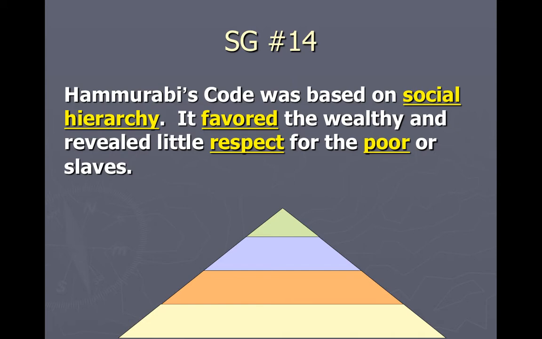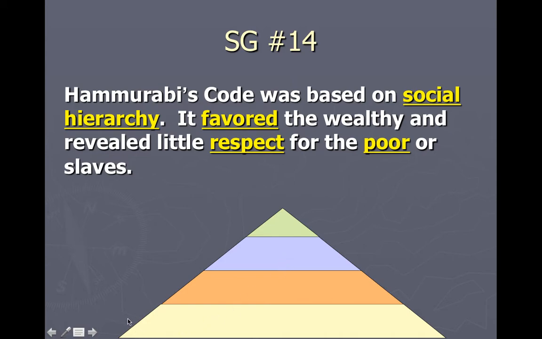Hammurabi's code was based on a social hierarchy. It favored the wealthy and revealed little respect for the poor or the slaves. So this pyramid is representing the king up top and the poorest of people at the bottom and kind of everyone in between in the middle.